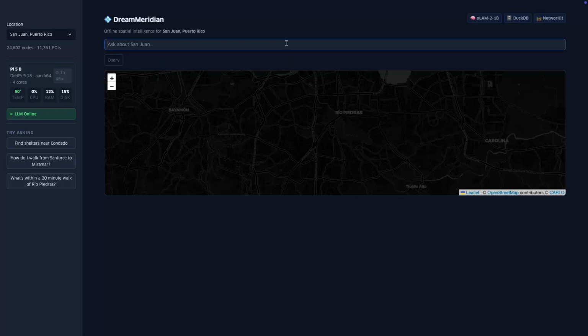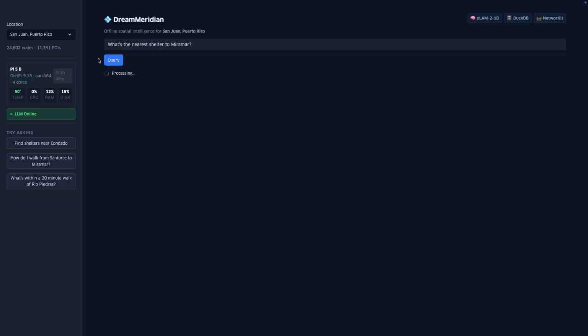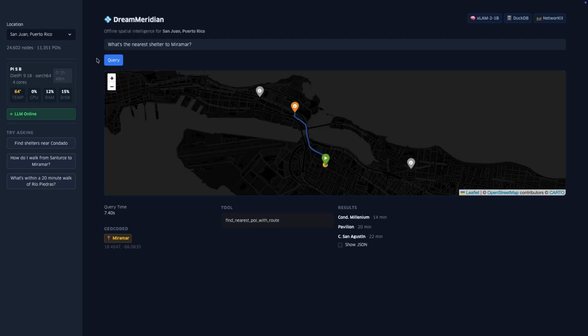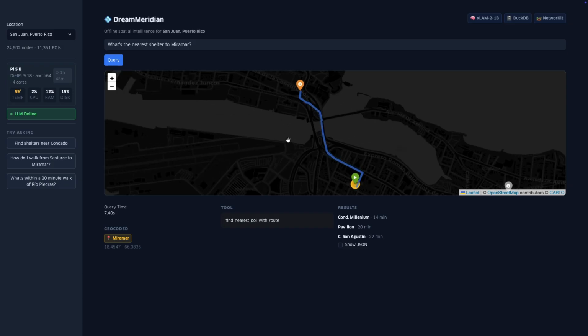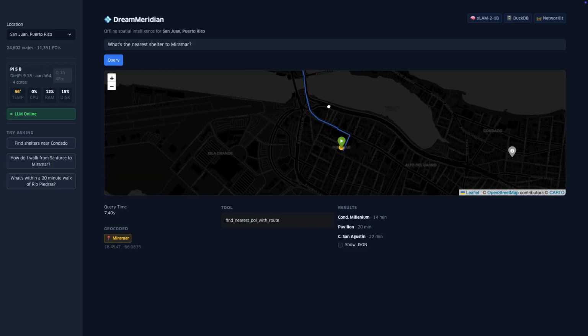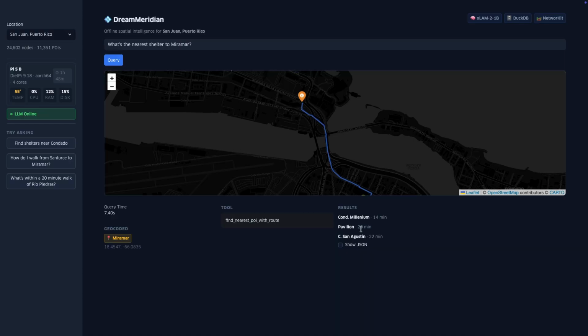But let's add a map. Our front end, also running on the Pi. System stats on the left, CPU, temps, memory, in real time. Map on the right. Quick note, we retrieved tiles online for the demo, but the codebase supports caching tiles for offline visualization. Puerto Rico, where Maria devastated infrastructure, we asked for the nearest shelter to Munawar, and you can see the destination. The model geocoded the neighborhood, queried the database, computed the route.